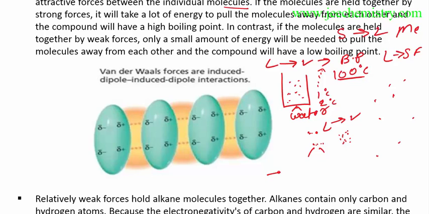But in the transformer, as you know, a coolant is used. Coolant is a type of liquid whose boiling point is very high. If the transformer becomes hot from heat, the coolant keeps the transformer at a minimum temperature.